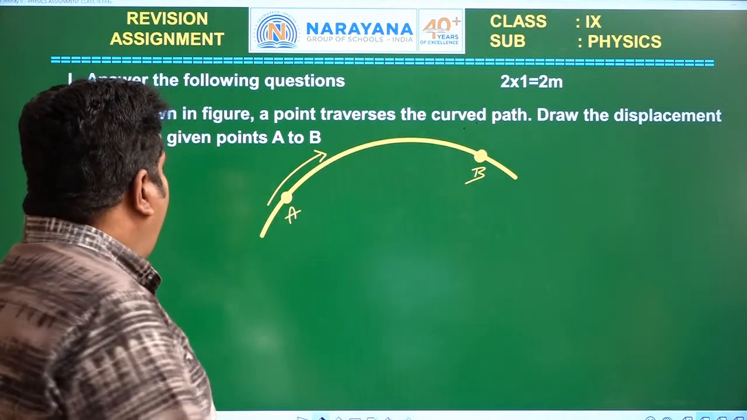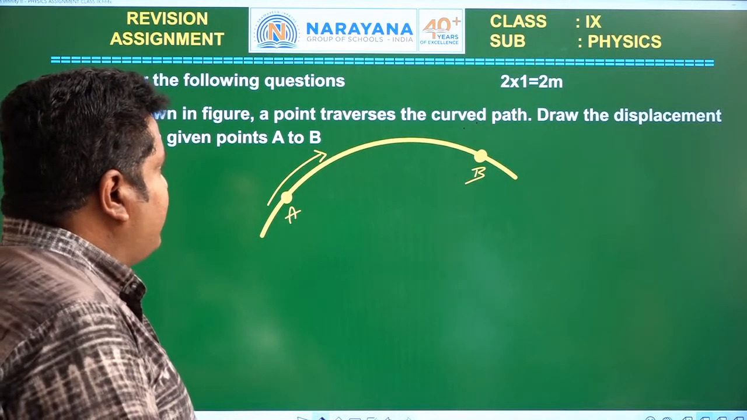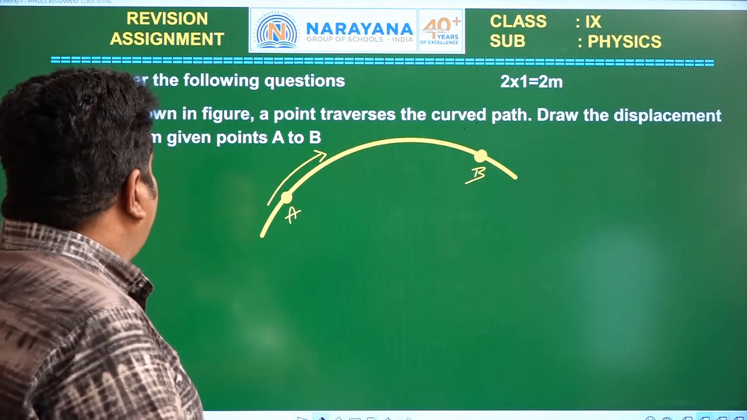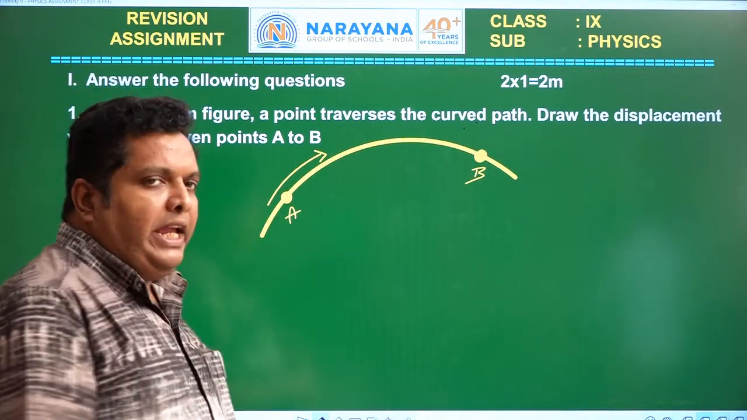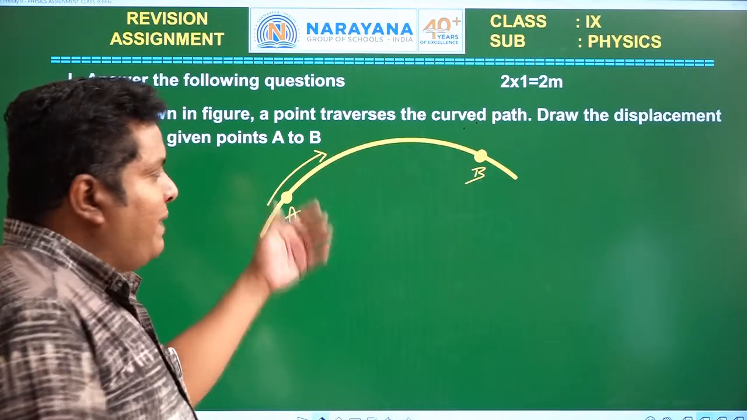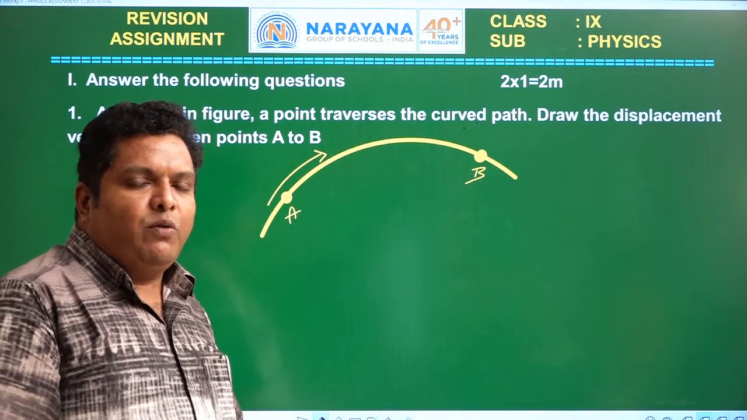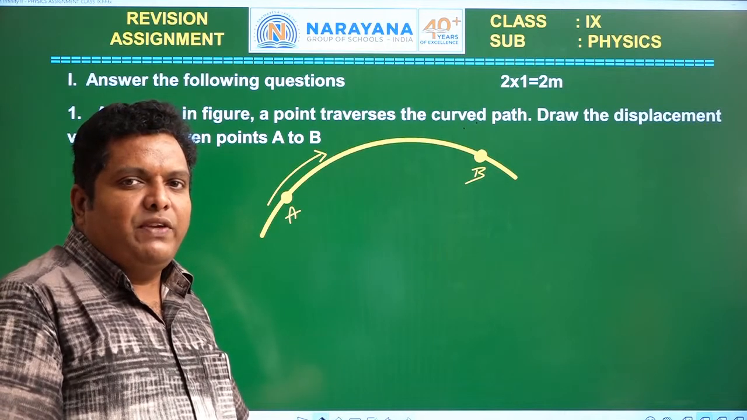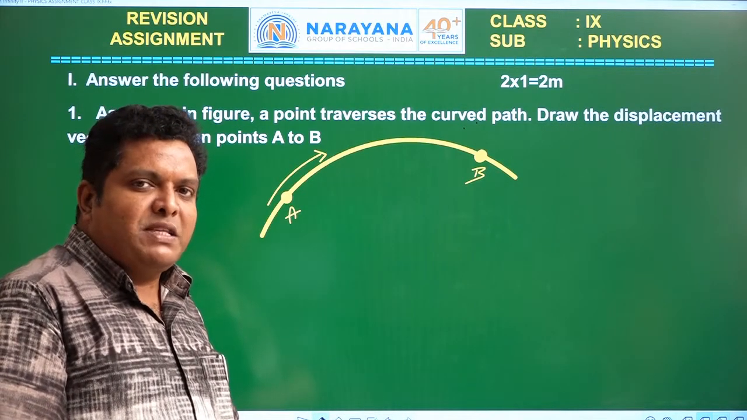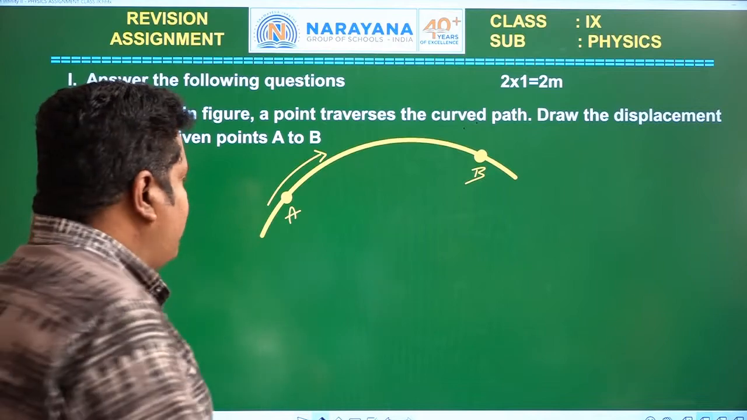The question is: as shown in the figure, a point traverses the curved path. Draw the displacement vector from the given points A to B. Here displacement is a vector quantity. The shortest distance between initial and final points in a specified direction is called displacement.